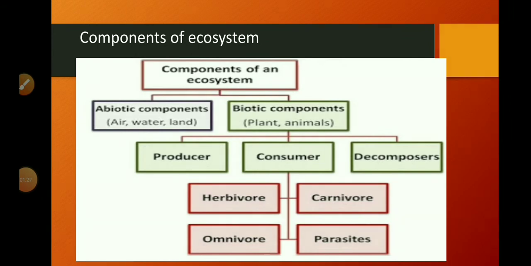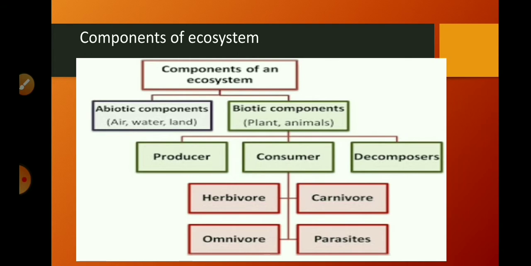Carnivores are organisms which consume other animals. Therefore, carnivores feed on the flesh of herbivores. We can also call them flesh eaters. These are called primary carnivores, or we can also call them second order consumers. The first order consumer is the producer, the second order consumer is the carnivore. For example, cat, frog, fish, etc.